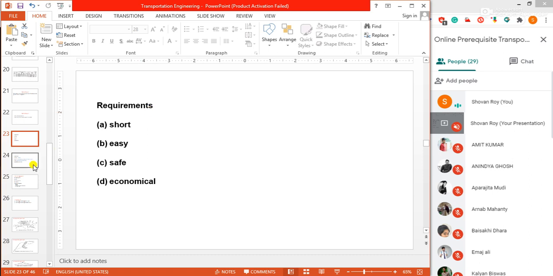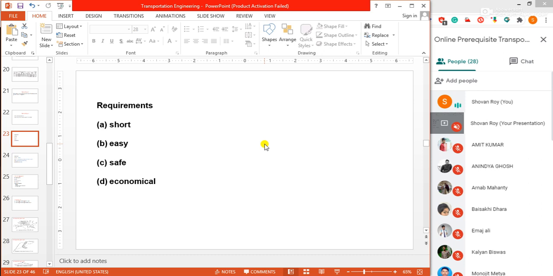And if we go into details of these points, suppose short: it is desirable to have a short or shortest alignment between two terminal stations.